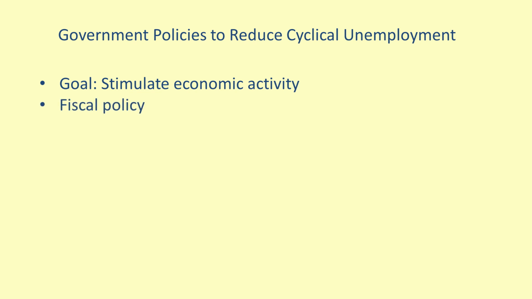Fiscal policy refers to the use of government spending and taxation policies to achieve a macroeconomic policy objective. One way the government can stimulate economic activity is by lowering taxes. The government can lower taxes on individuals or firms. When individuals are faced with lower taxes, they have more money available to spend, which leads them to spend more on consumption, which increases demand for firms' products and allows firms to hire more workers. Those newly hired workers, now that they have income from jobs, will have more money to spend, which will further increase demand for firms' products, and so on.